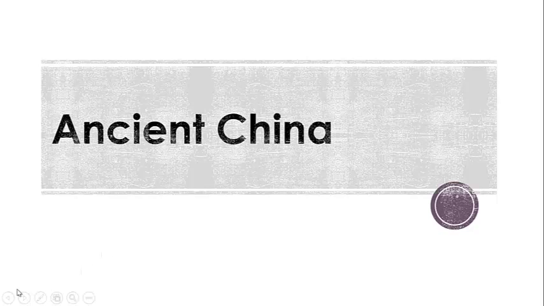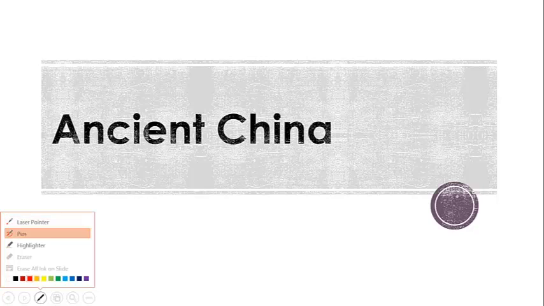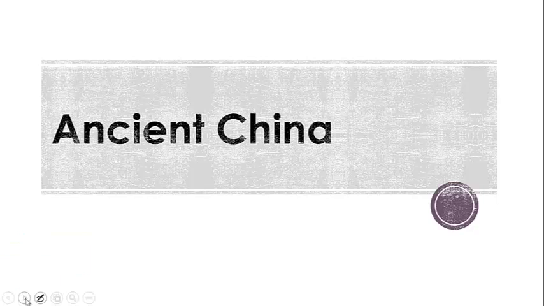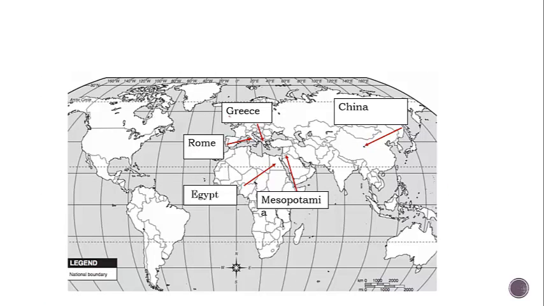Okay, Kipsters, let's go ahead and review ancient China. Before we do that, let's go ahead and fill in Greece, Rome, Egypt, Mesopotamia, that should have an A at the end, and China on our map. Take about 10 more seconds to finish that up.